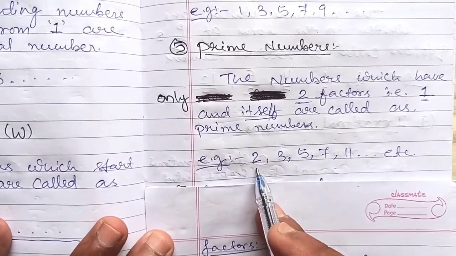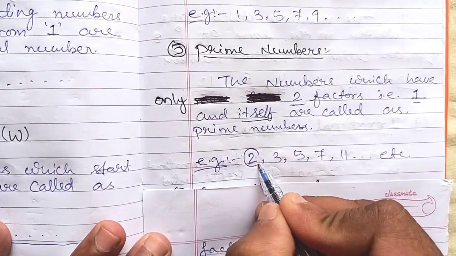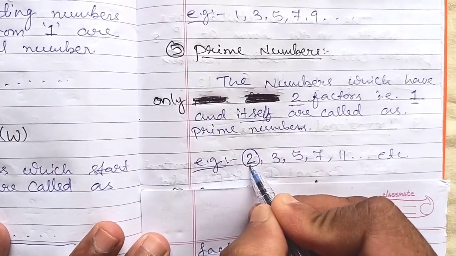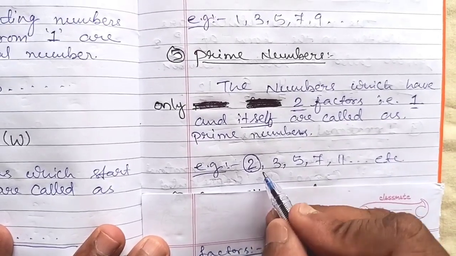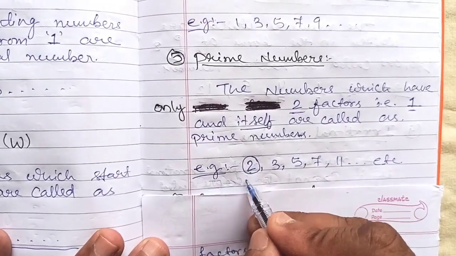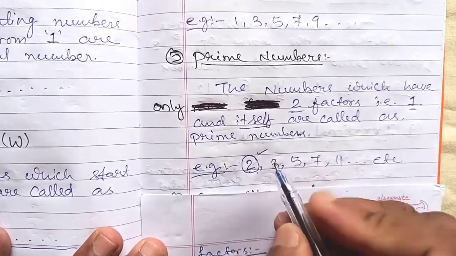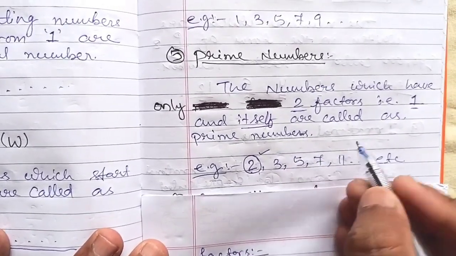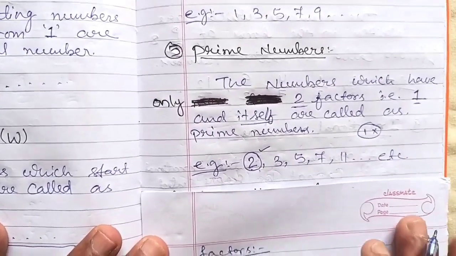Example: 2 comes in the 1 table and 2 table. So 2 is the only even prime. This is an even number and also a prime number. The rest are all odd primes. Be attentive. Only 2 is the even prime, rest are all odd primes, and this is the first prime number. 1 is neither prime nor composite, remember.